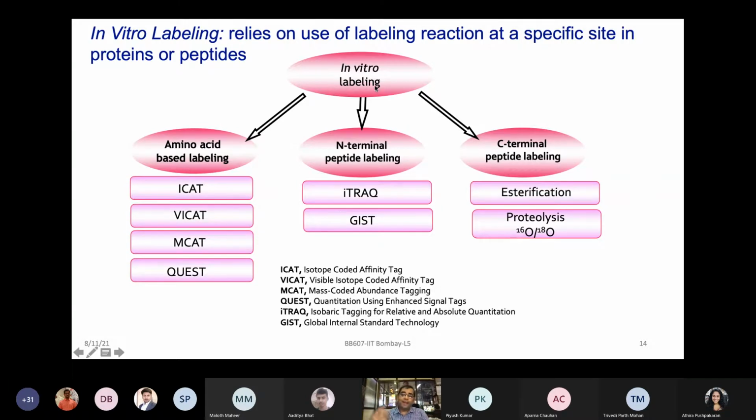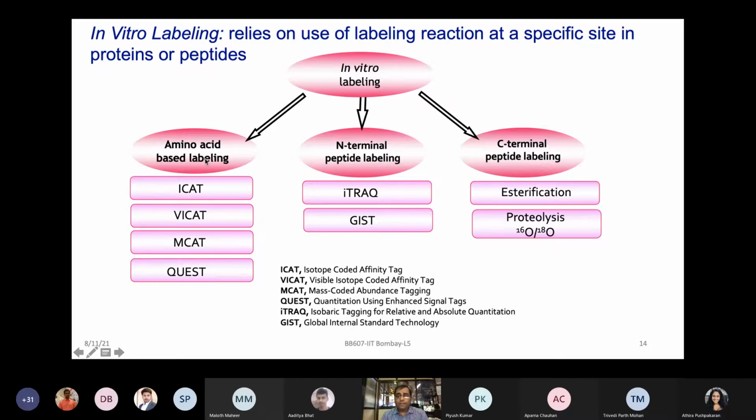So let's say you have extracted the protein from the healthy individual and from the disease individual, and now you want to add some tags to the healthy protein as well as the disease protein. But you are not going to do labeling at the protein level, but rather at the peptide level. There could be different ways of labeling. In fact, you can look at amino acid based labeling, or N-terminal peptide based labeling, or C-terminal peptide based labeling. These are different broad strategies which one could follow.